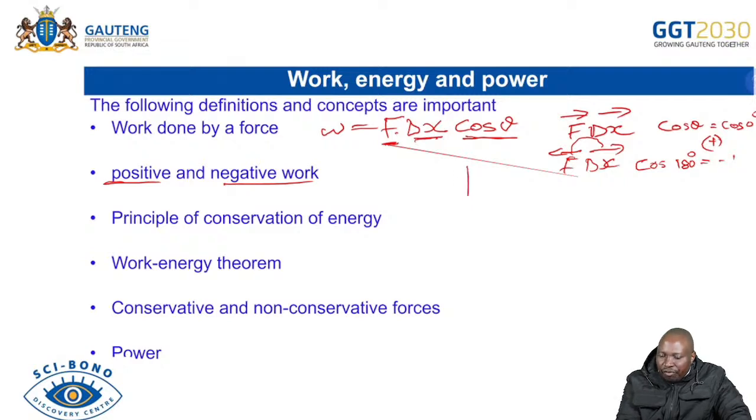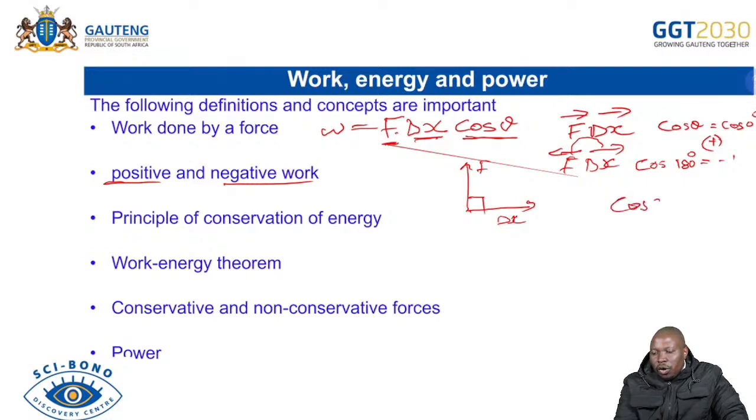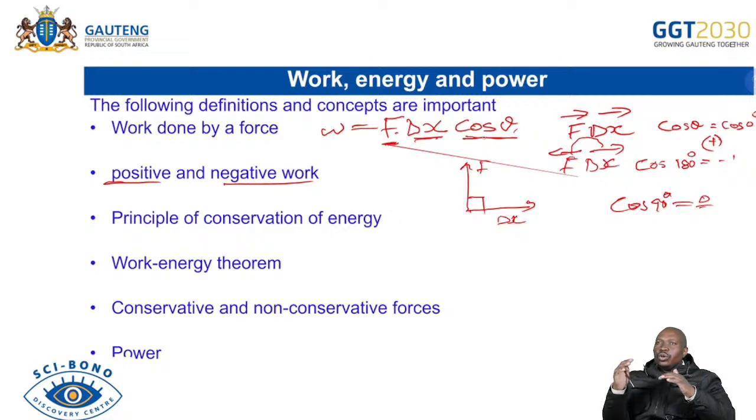Remember, if the force is perpendicular, or forms an angle of 90 degrees to the displacement, no work is done, because cos 90 degrees gives you 0, and if you put cos 90 there, your work done will be 0 joules. So don't forget that you always look at the direction of the force and the direction of movement or your displacement.